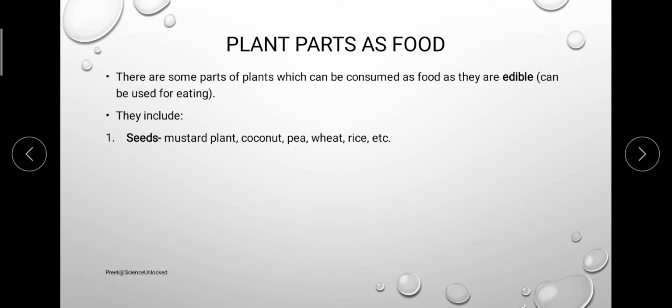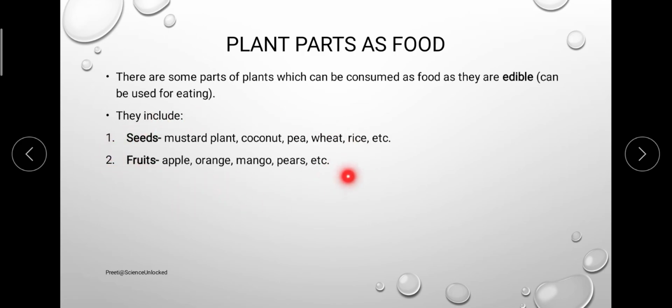On the other hand, we are not going to consume each and every seed for edible purposes. For example, if I talk about mango and apple, we are not going to use these particular seeds for the purpose of eating. So ultimately we will see that there are specific parts for specific plants which can be kept into the category of edible plant part, whereas in other cases it is not the same situation.